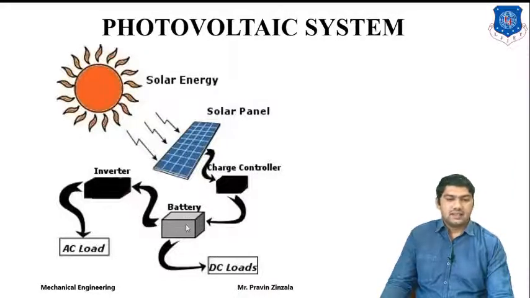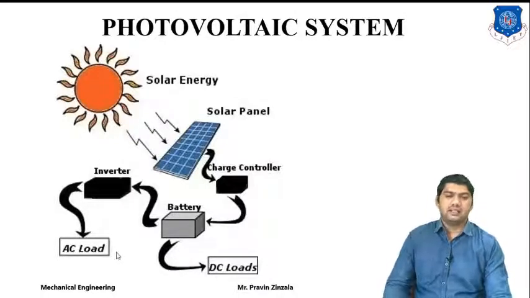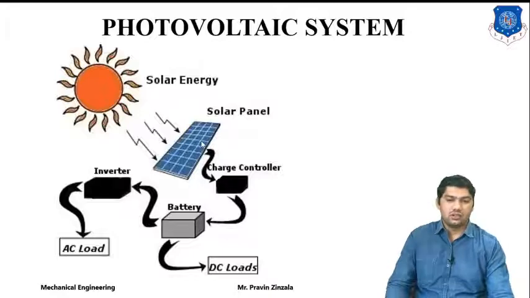This is DC current, and we can also directly utilize the DC current. If you want to utilize AC current, we have to provide an inverter. The inverter converts DC into AC current, and we can then utilize the AC load. So this is the basic application for the DC load and AC load. According to requirement, we can utilize either.